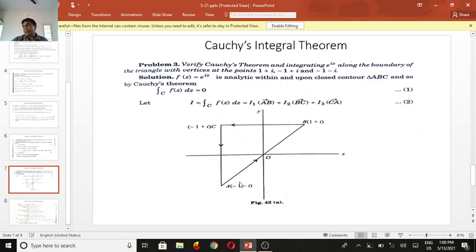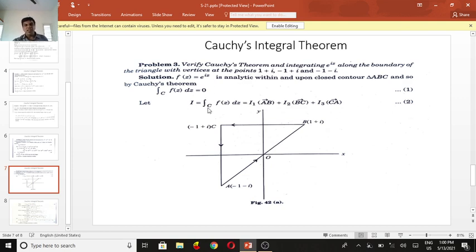See, direction is very important: AB direction, BC direction and CA direction. So I take f of z equal to e power iz, which is analytic within and upon the closed contour, triangle ABC. Analytic means continuous. So Cauchy's theorem says the integral over C of f of z dz equals 0.